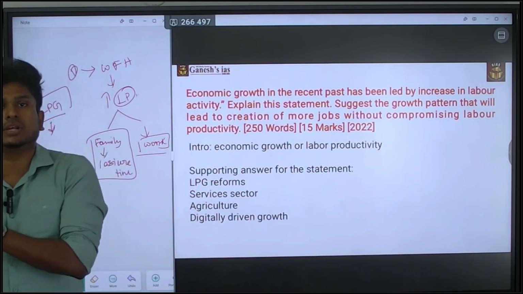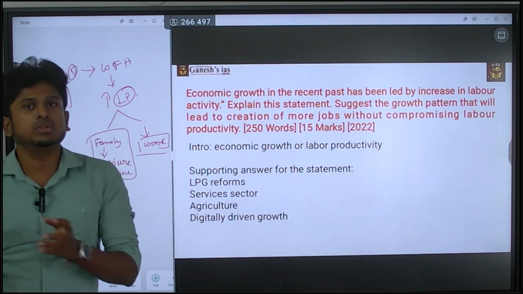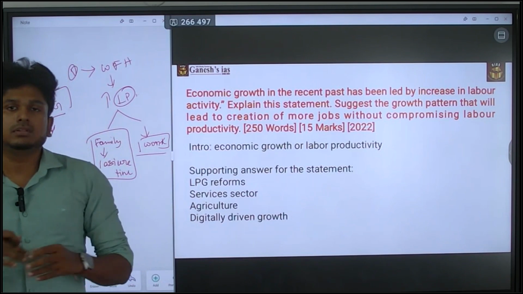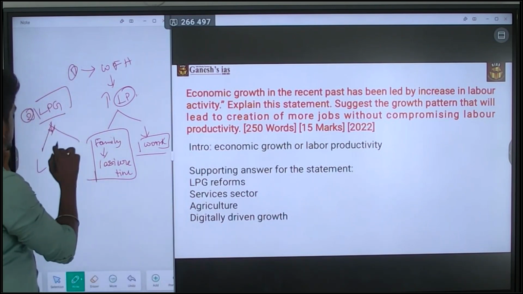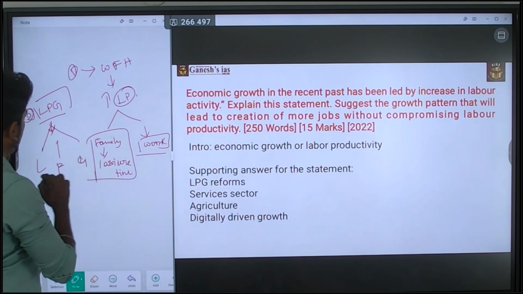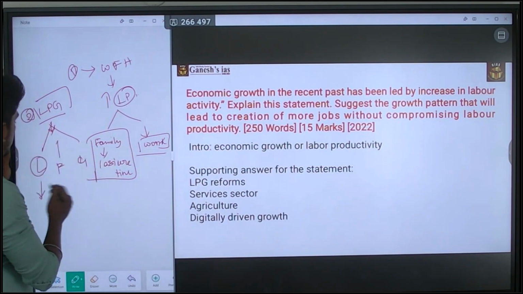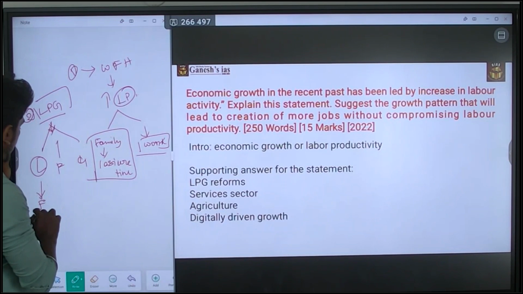That led to the changes in the growth rate. That led to the growth in the economy. That is also the answer. You can elaborate this LPG: how this LPG increases the labor productivity and that led to the economic growth.